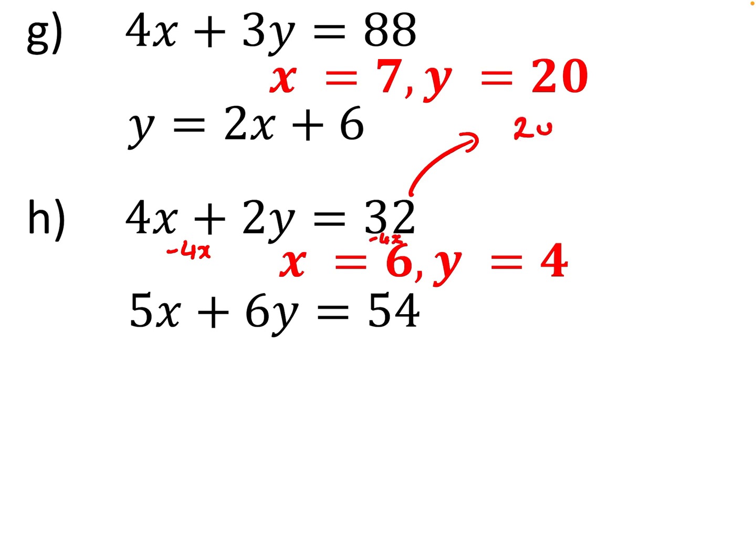This is going to leave me with 2y equals 32 minus 4x. I also then want to divide by 2 to get y on its own. Now remember, it's this entire right-hand side you're dividing by 2. So I'm going to do 32 divided by 2 is 16, and minus 4x divided by 2 is minus 2x. Now that I have that y is equal to 16 minus 2x, I can substitute that into this equation down here, and then I can solve.